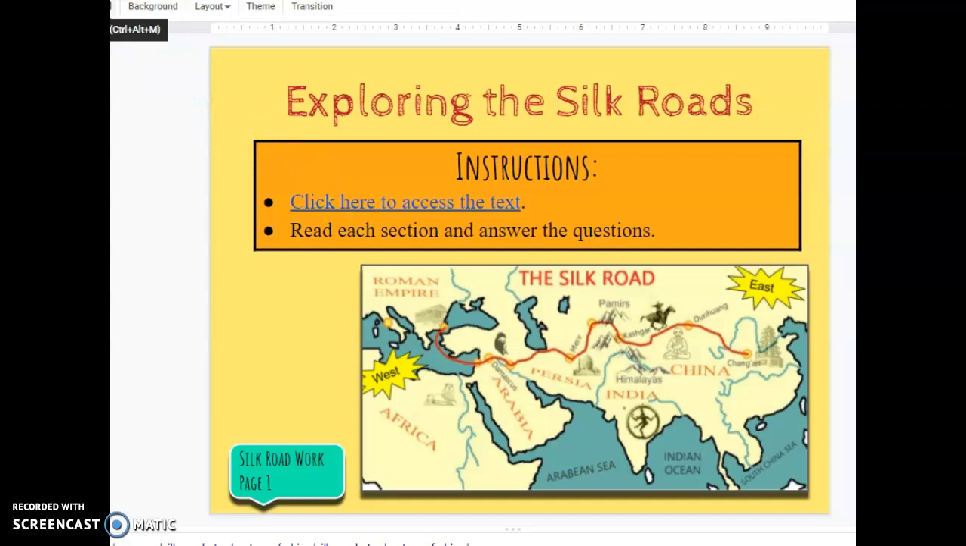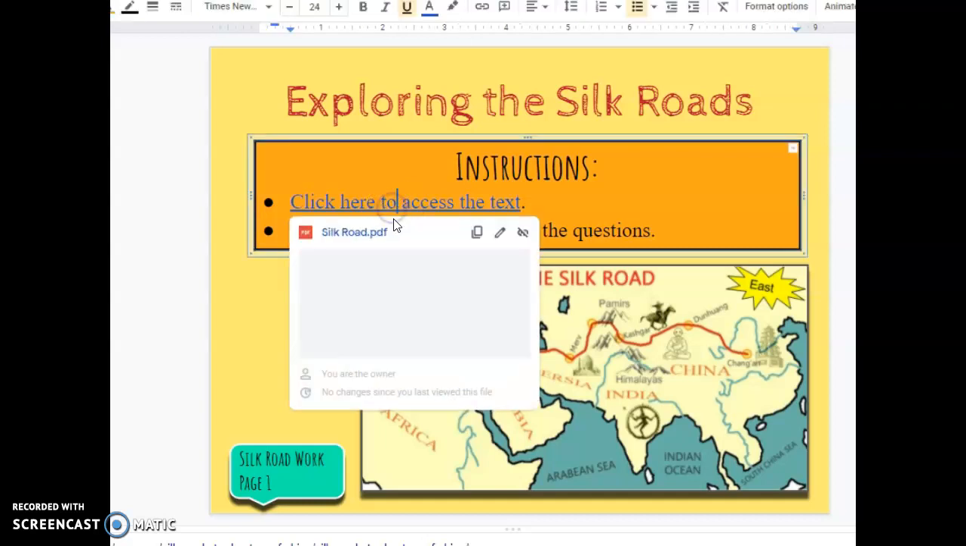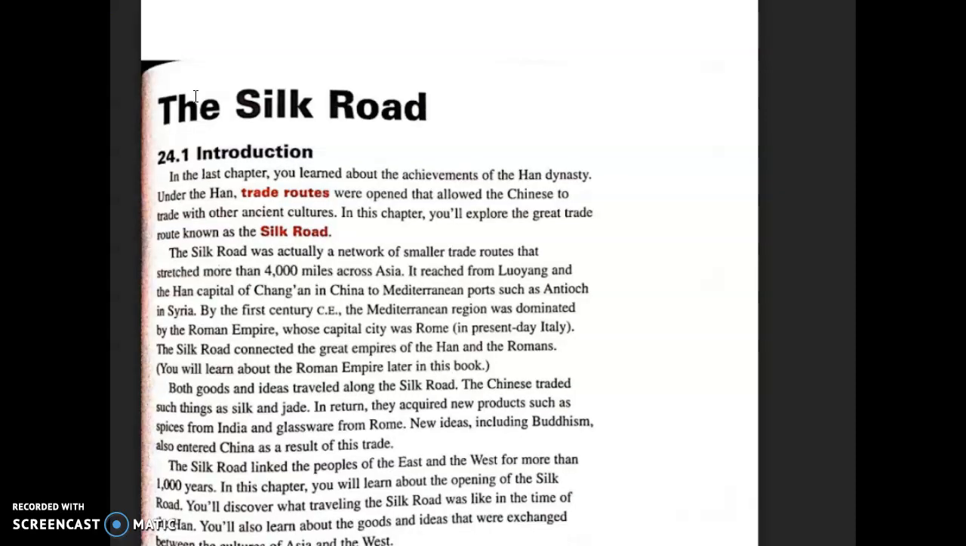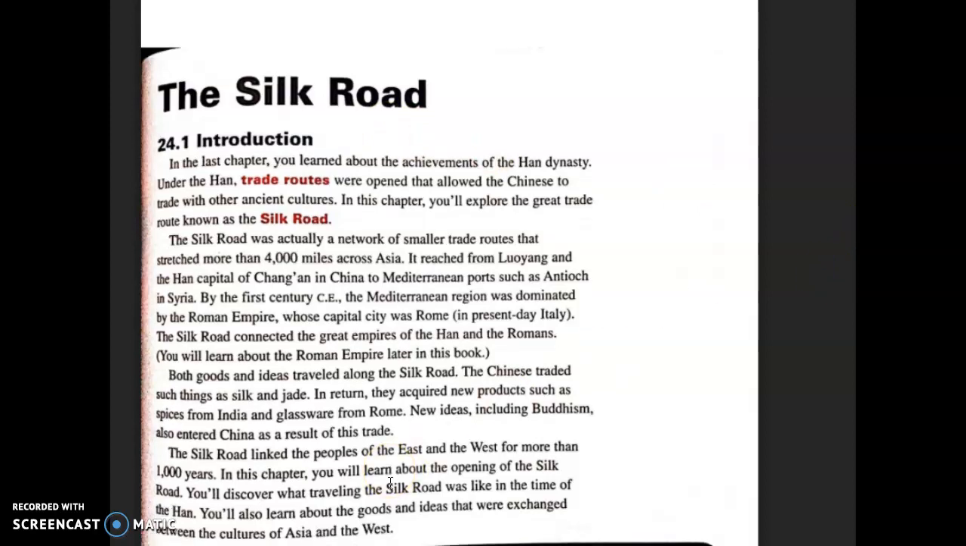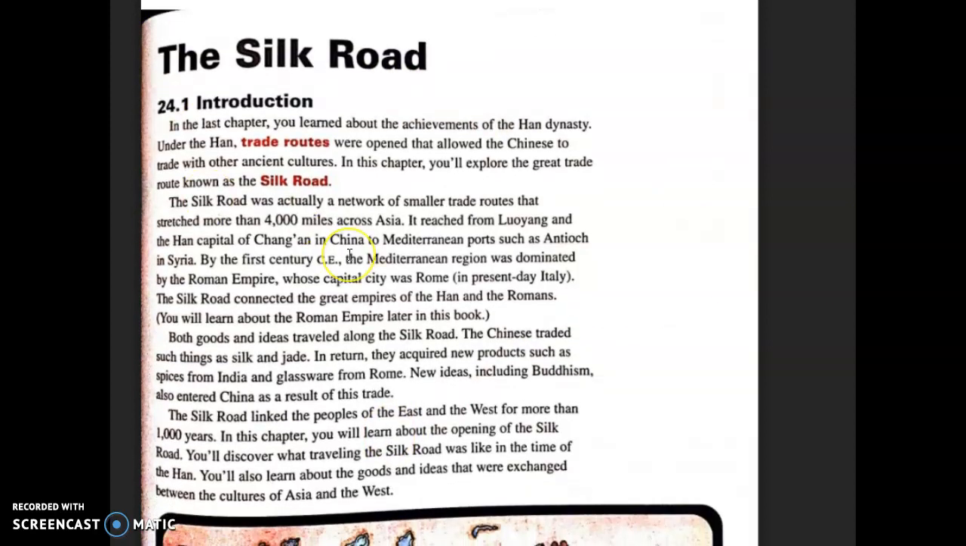On this page of your notebook, on page 25, I believe, you can access the link to the text. I'm going to open my copy here and read it to you, but if you need to go back and read anything on your own without me, you can find it on that page, on page 25.